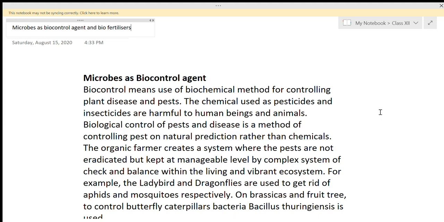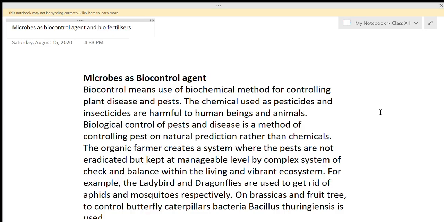Biological control of pest and disease is a method of controlling pests based on natural predation rather than chemicals. So in biological control, chemicals are not used. The pests and diseases are controlled by natural methods, by the use of microbes. The organic farmer creates a system where the pests are not eradicated but kept at a manageable level by a complex system of check and balance within the living and vibrant ecosystem.